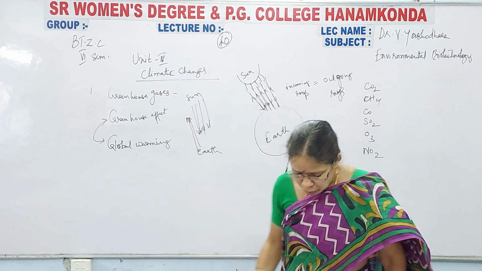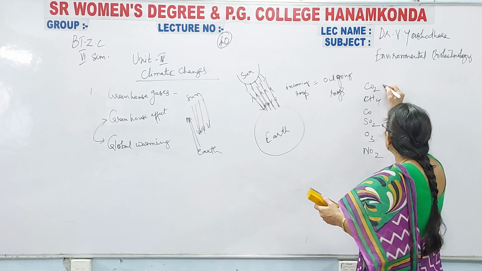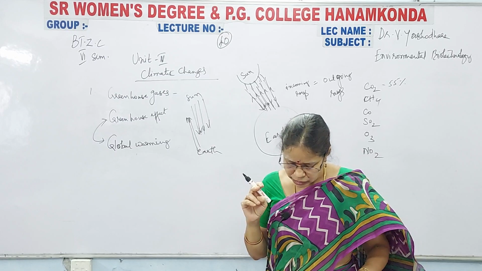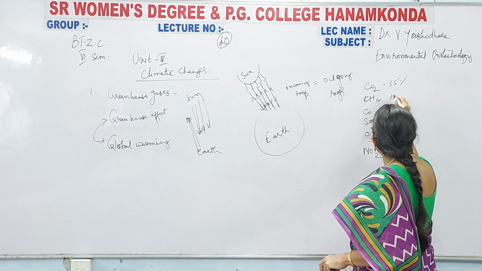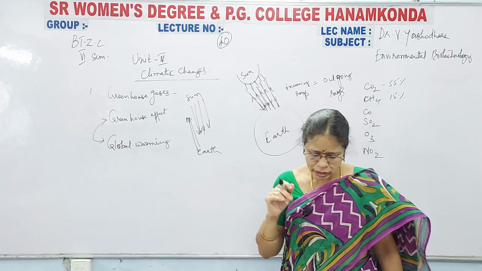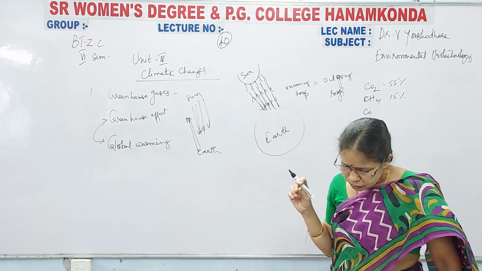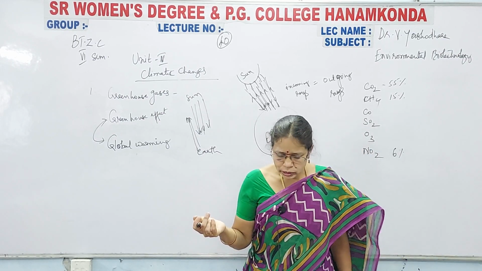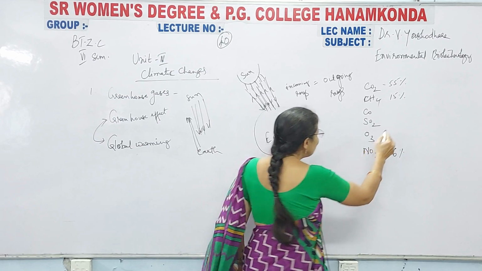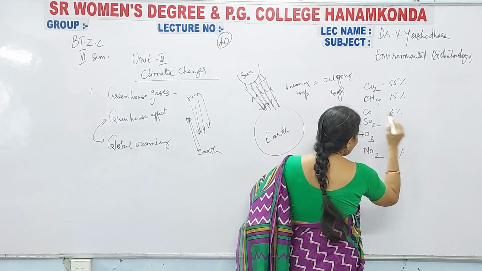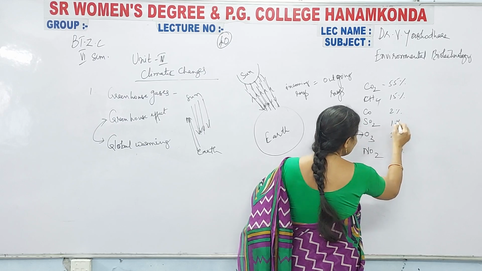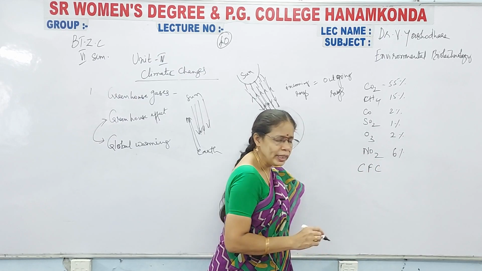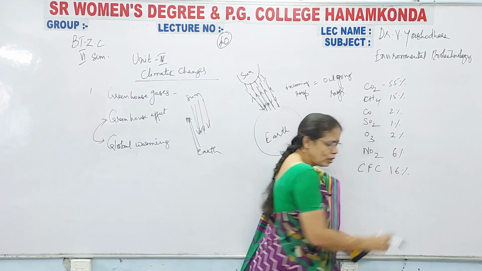Now coming to this, see here, carbon dioxide is 55% of the greenhouse gases present, and methane is 15% of the atmosphere. Next is nitrous oxide, 6%. Next, carbon monoxide and ozone are very, very low, 2% each, and sulfur dioxide is also 1%, and most important is chlorofluorocarbon, CFC.